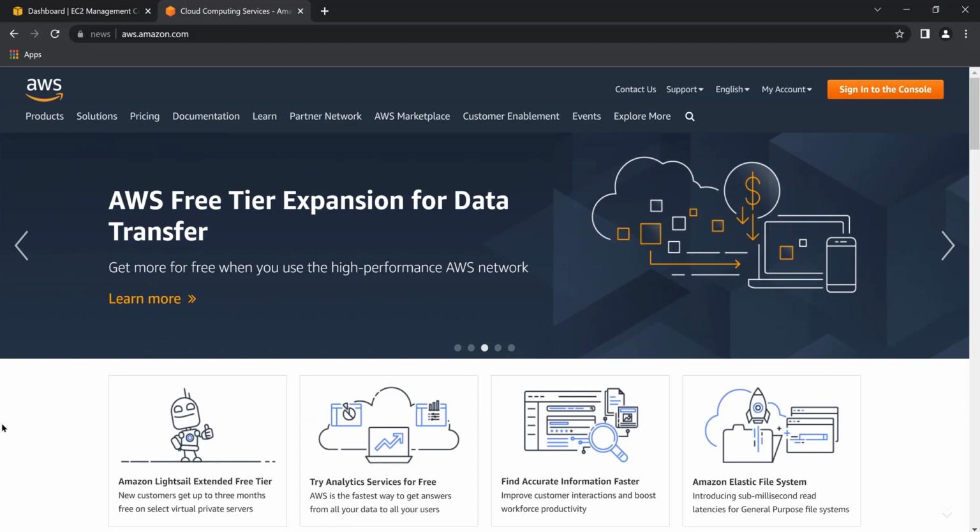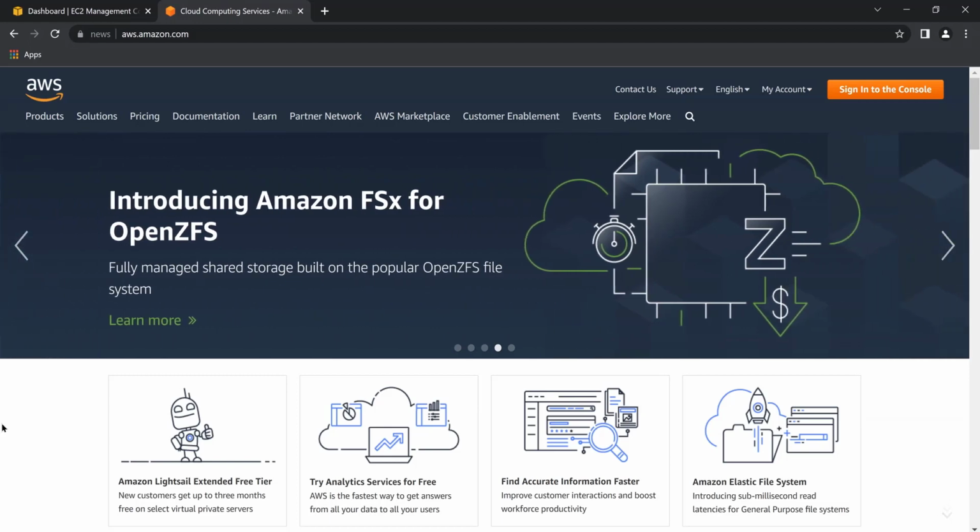So let me log in to my Amazon Web Services dashboard. I'm really sorry, every time I say Amazon Associate, because I do affiliate marketing with Amazon Associate, so every time I speak it comes out as Amazon Associate. So let me log in to the Amazon AWS services dashboard.